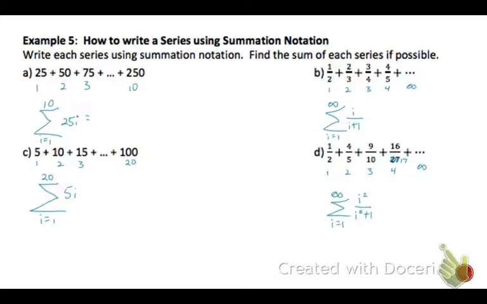All right, now let's go back. So A is a finite series. It has an end. So let's write the terms. 25, 50, 75, 4 times 25 is 100, 125, 150, 175, 200, 225, and 250.